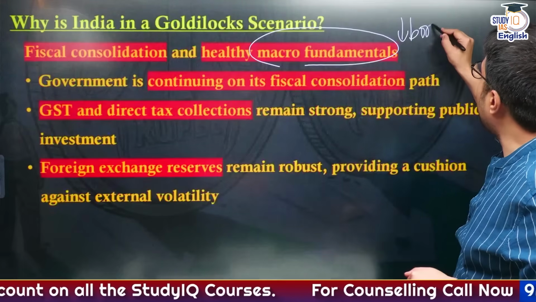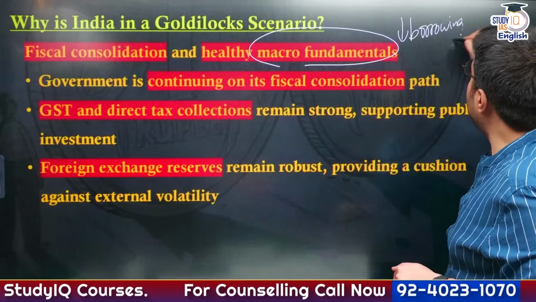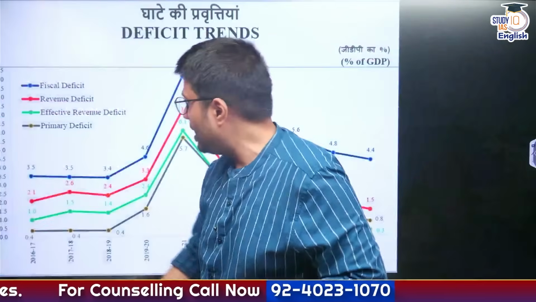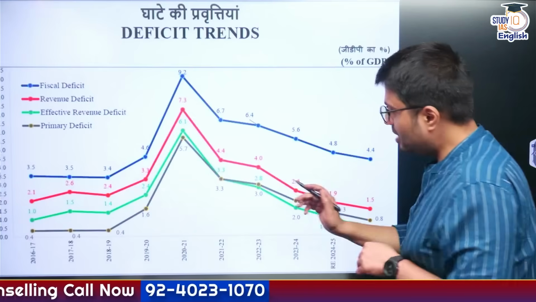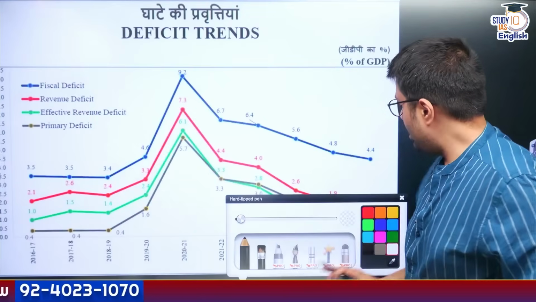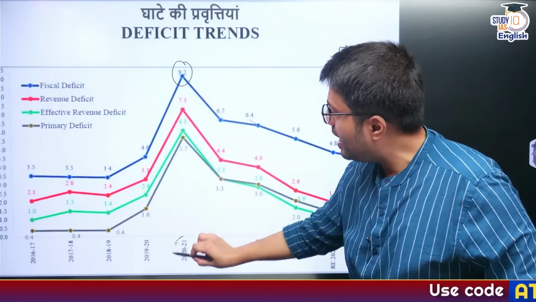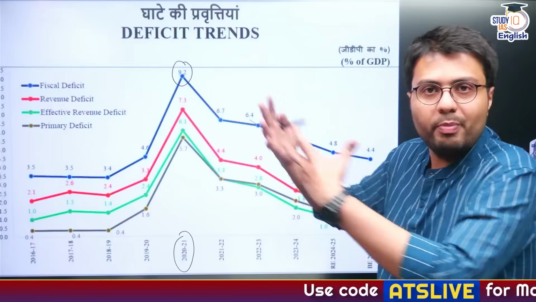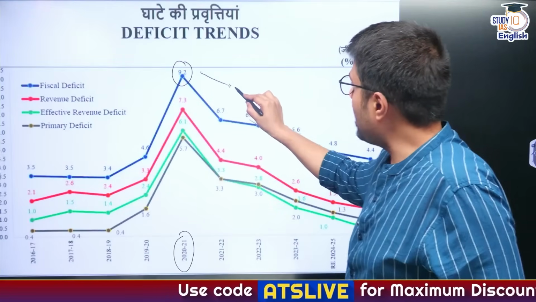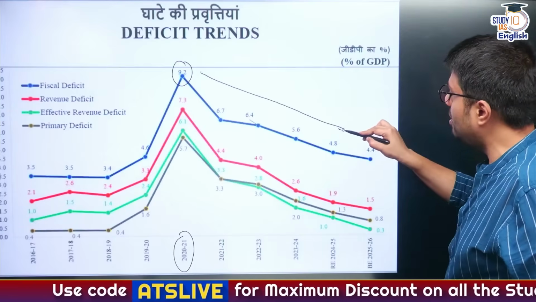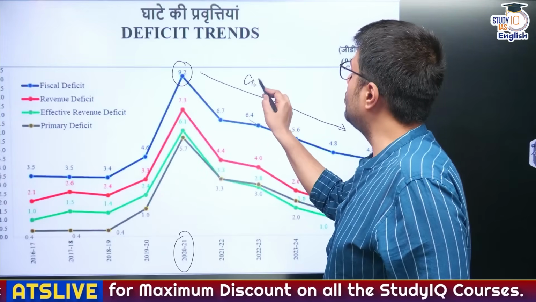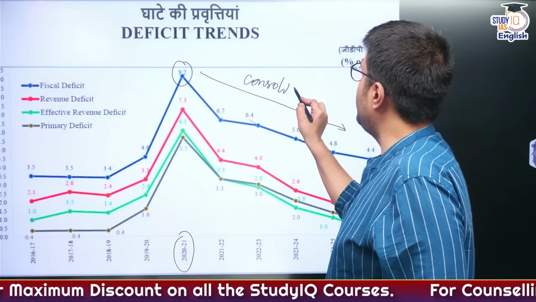reduce its borrowing gradually. And even if you look at the budget figures that you can see from this graph, you'll see that the borrowing levels of the government were quite high during the COVID-19 pandemic era because government's expenditure was quite high. But after that, government has followed the trajectory of what is known as fiscal consolidation.